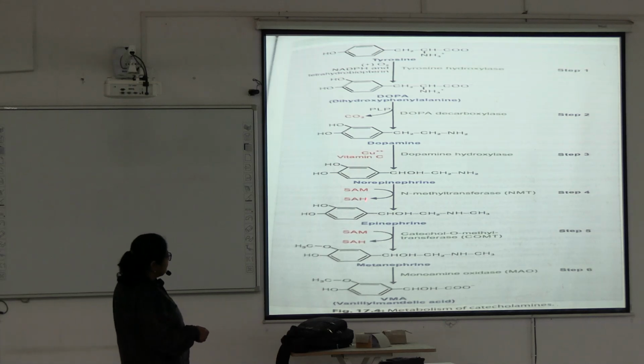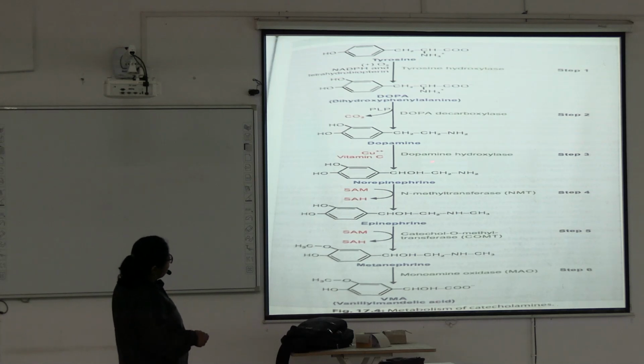So this is a transmethylation reaction, and epinephrine by catechol O-methyl transferase is converted to metanephrine. By monoamine oxidase it is converted to VMA, or vanillyl mandelic acid. Vanillyl, not vinyl, okay, vanillyl mandelic acid. So these are the steps.